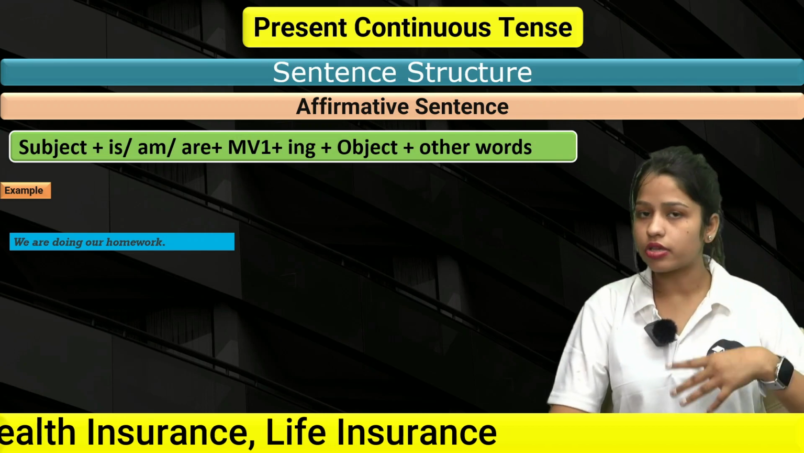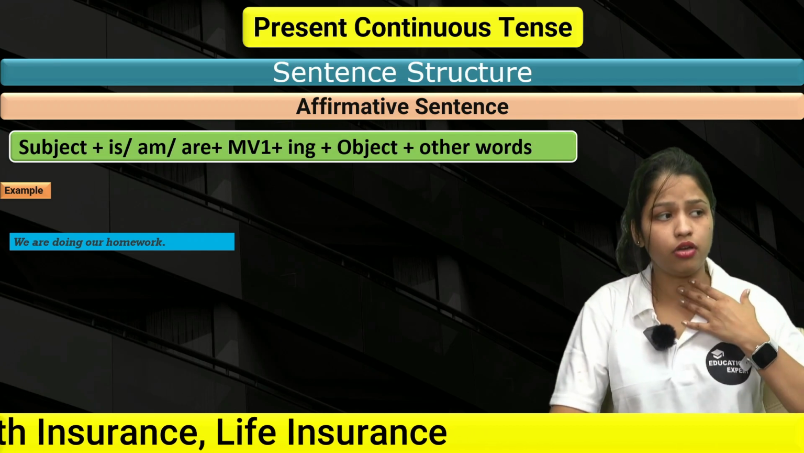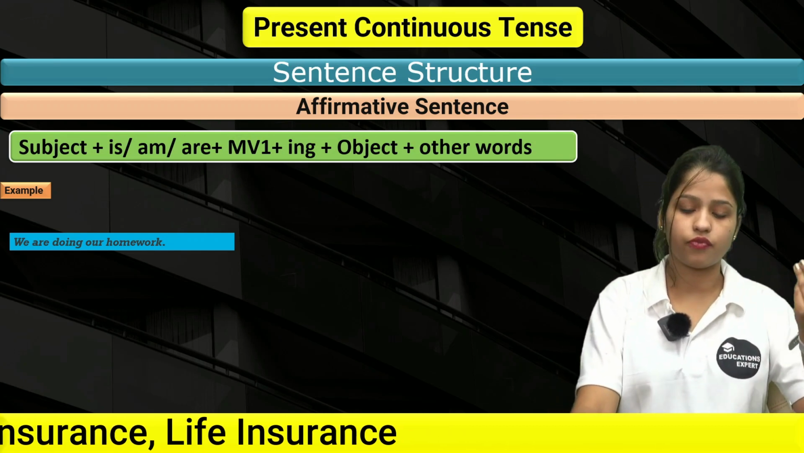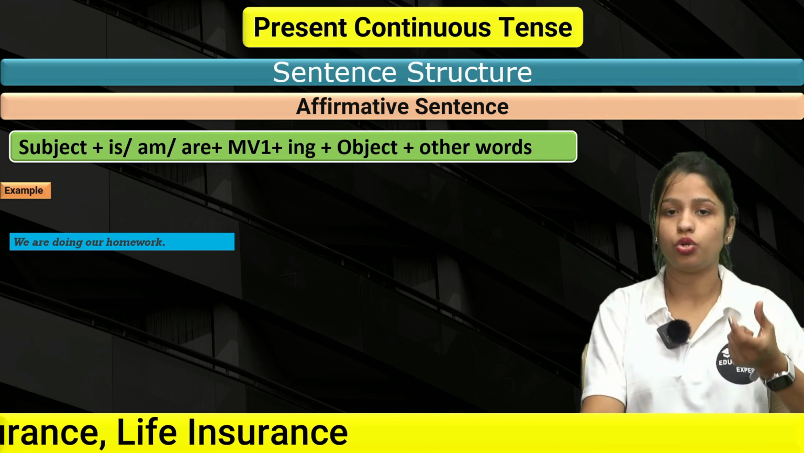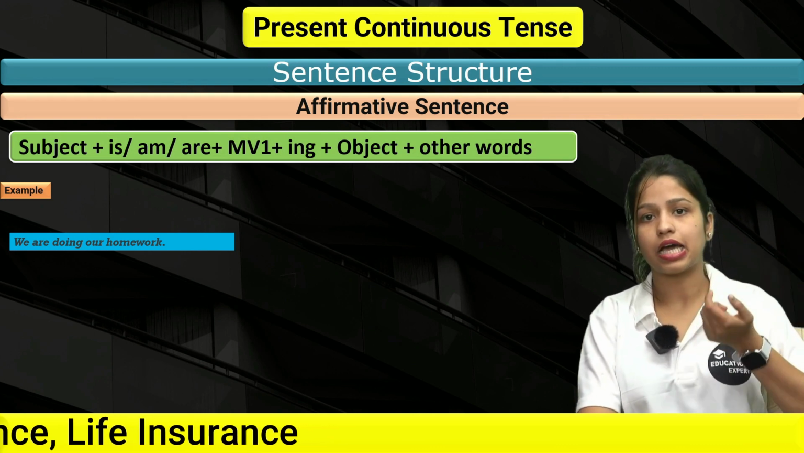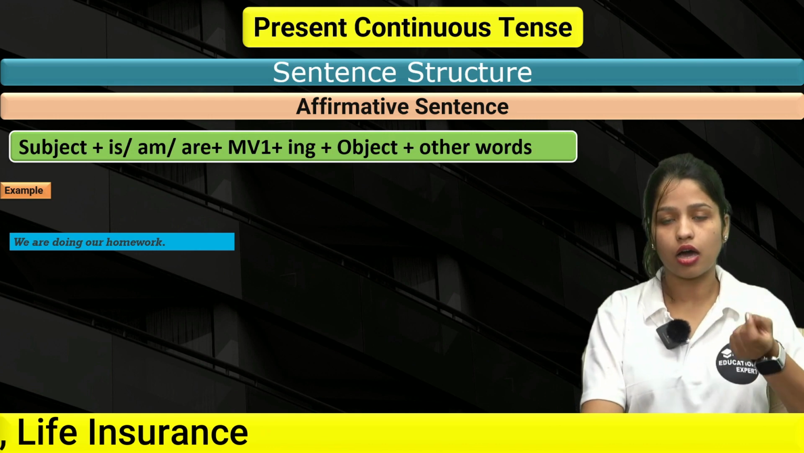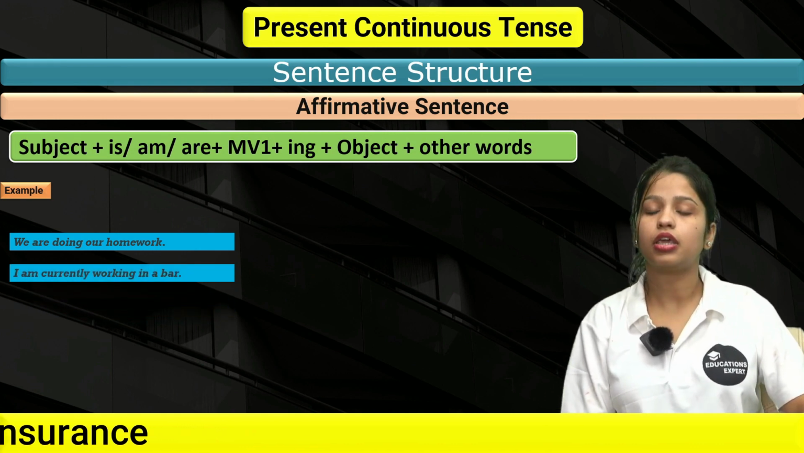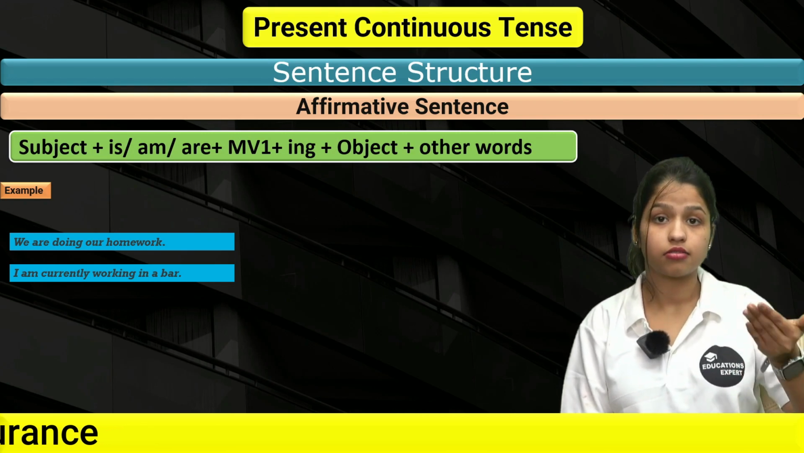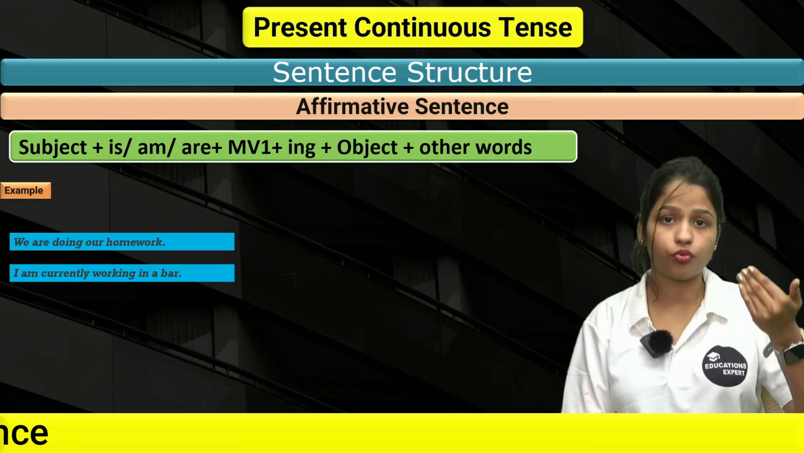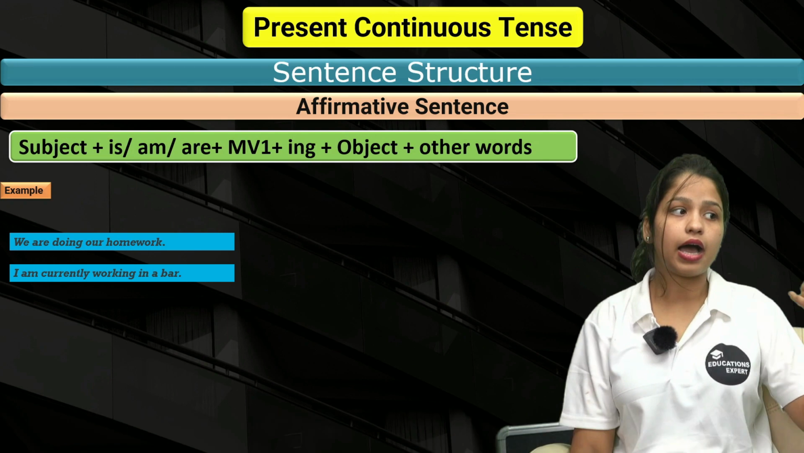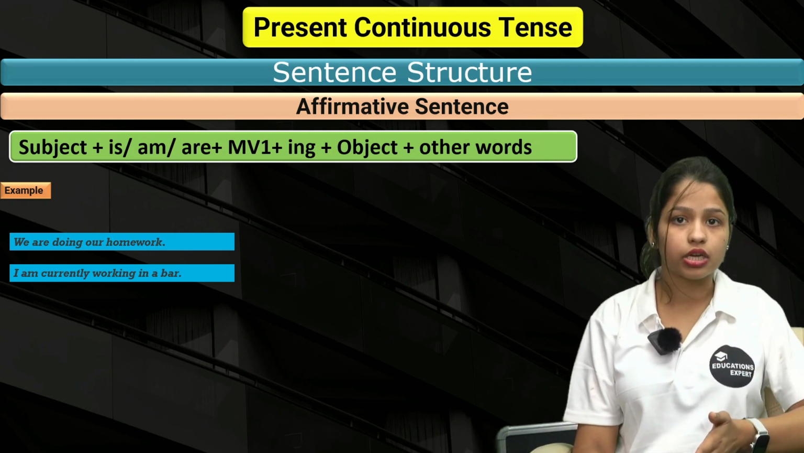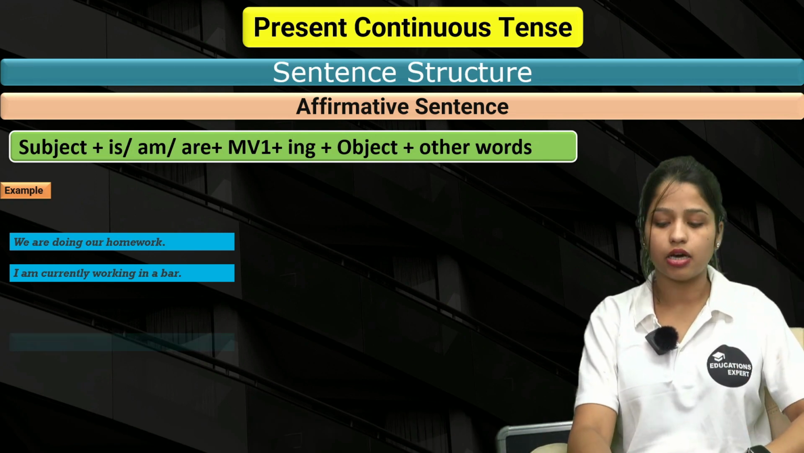Now we obviously stands for plural subject, that's why we have used we with are, right? We are doing, do is your main verb plus ing. We are doing our homework. Clear? Next up we have, I'm currently working in a bar. I is the subject, I've told you with I we have to use am. I am currently working. I'm currently working in a bar.